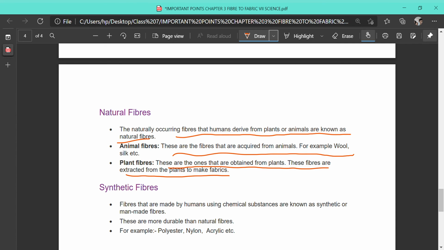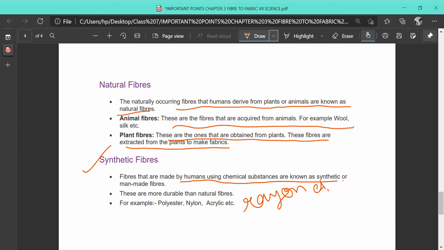On the other hand, synthetic fibers are man-made fibers prepared from chemicals, and that is why they are called synthetic. These are more durable than natural fiber, and examples are polyester, nylon, acrylic, rayon, etc. So this is about the chapter Fiber to Fabric.